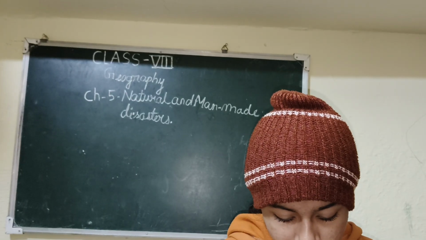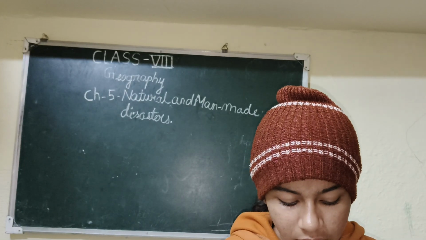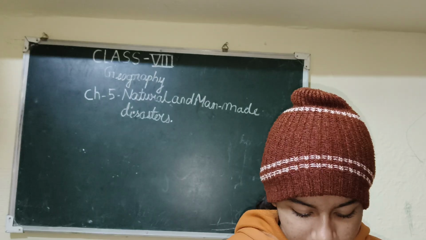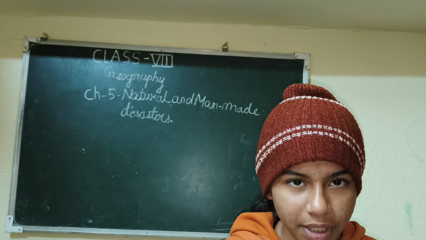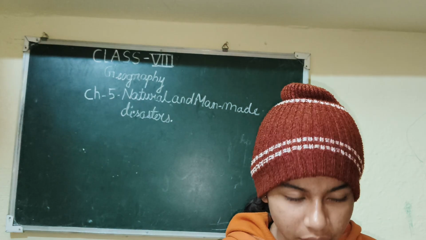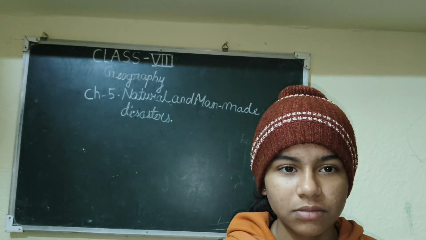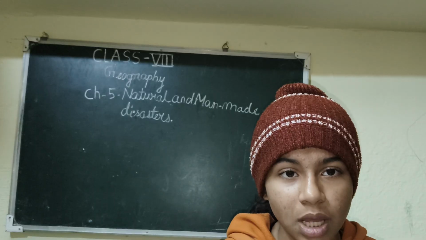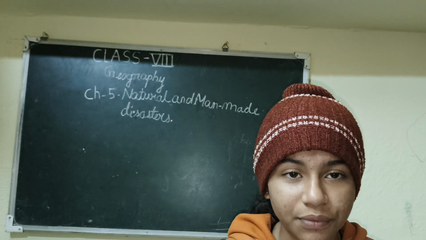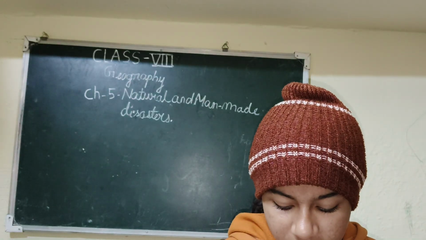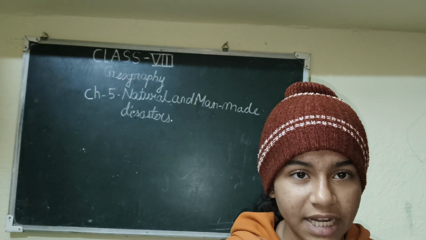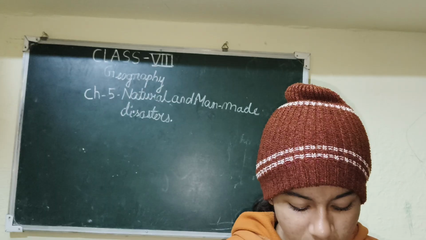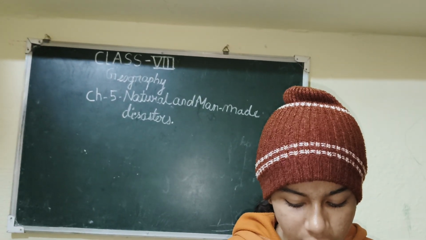Then second one, negative impact of disasters include: diseases, shortage of food, emotional shock, all of these. While a disaster is happening, diseases also spread. Like if you are talking about a train accident, some diseases may spread or the medical conditions may not be proper. Then shortage of food and water is also there in any accident. Then emotional shock, which also happens. So all of these three are negative impacts of disasters.